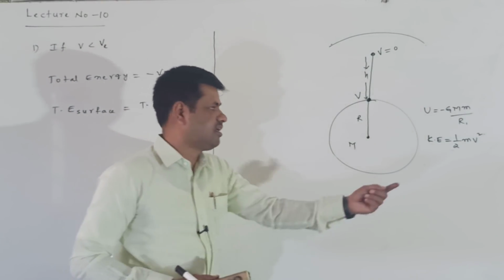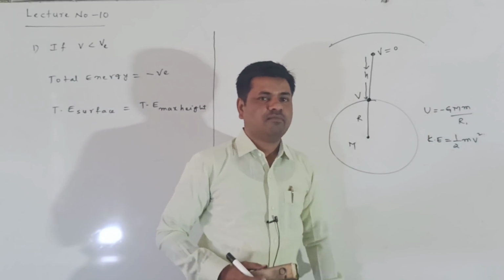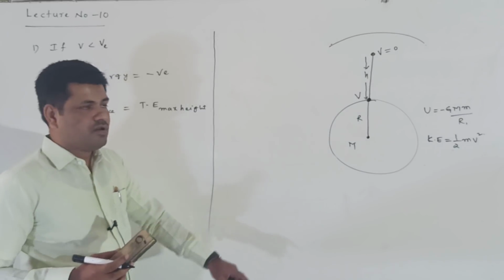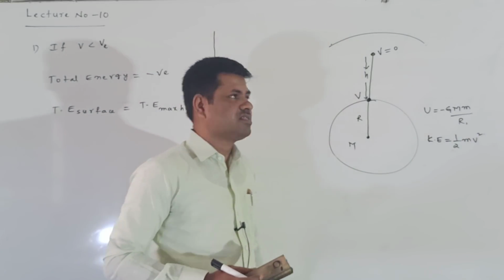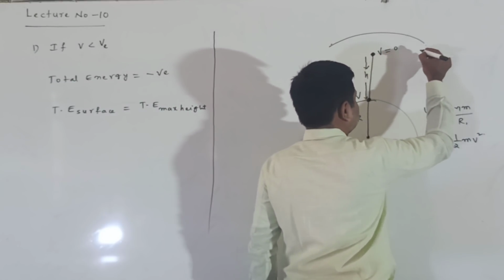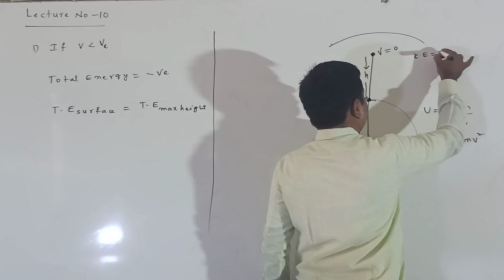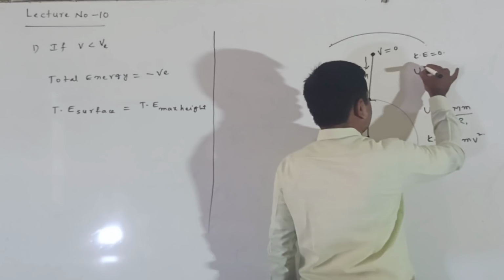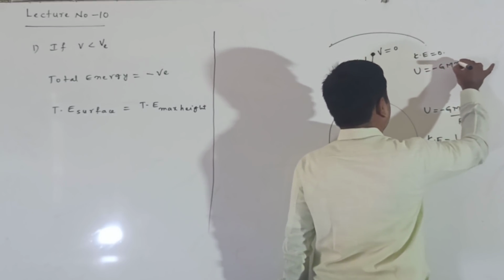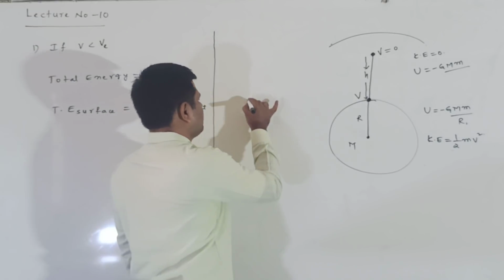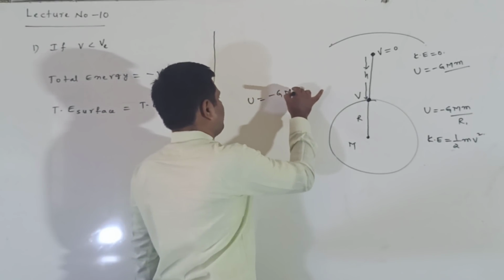When the escape velocity is given, v square comes in. But here the velocity v is given, and that velocity is smaller than the escape velocity. So kinetic energy is equal to half mv square. Now at the maximum height the velocity is zero, so kinetic energy is zero. What is the potential energy? The formula is minus GMm by small r.